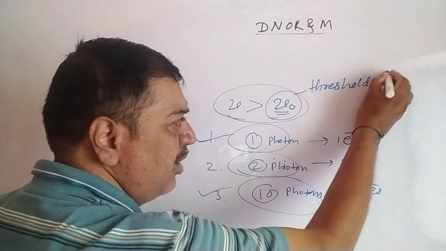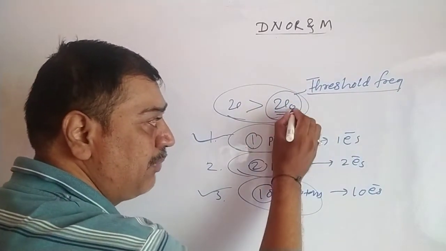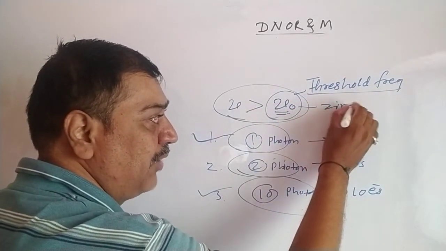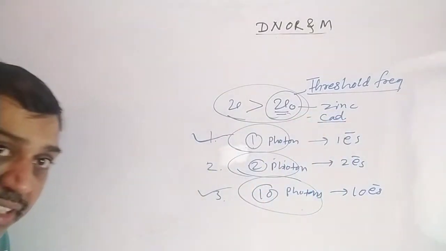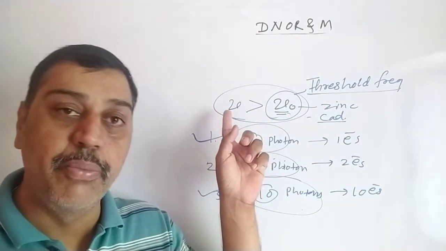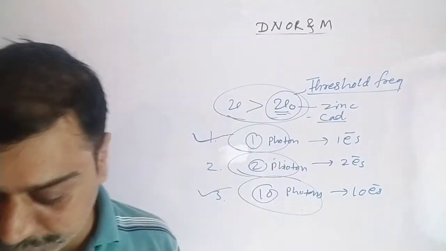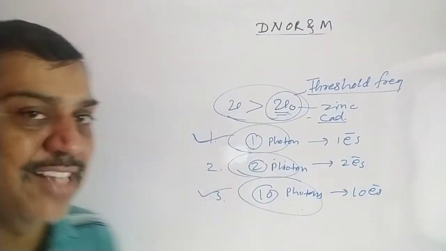Threshold frequency: the value of the threshold frequency changes if we change the material. If this is zinc, it has a different value. If it is cadmium, it has a different value. So when the material changes, its threshold frequency changes. So the incident frequency must be more than the threshold frequency. They have mentioned the same thing in the first conclusion drawn from their experimentation.